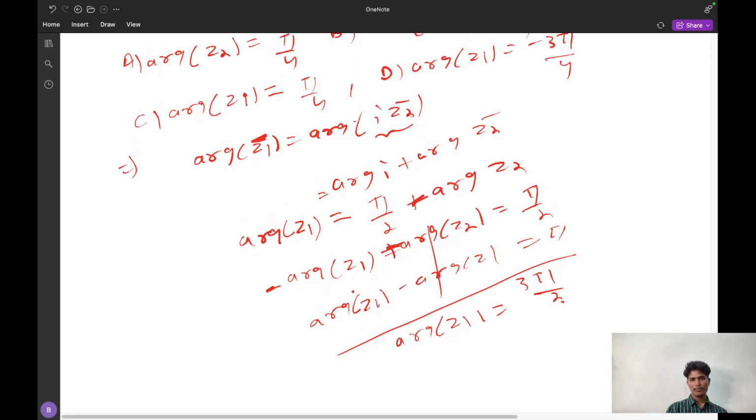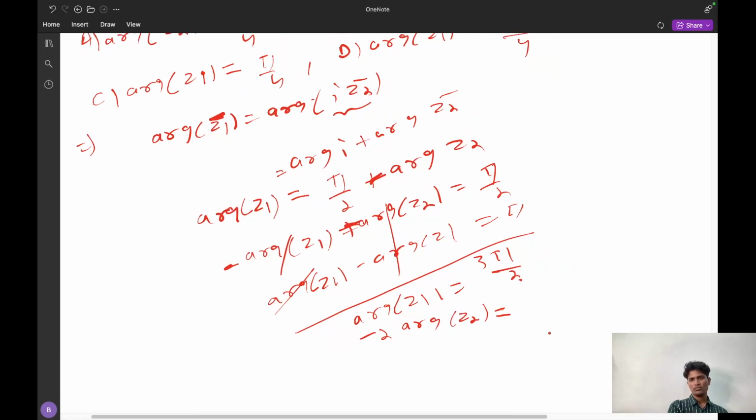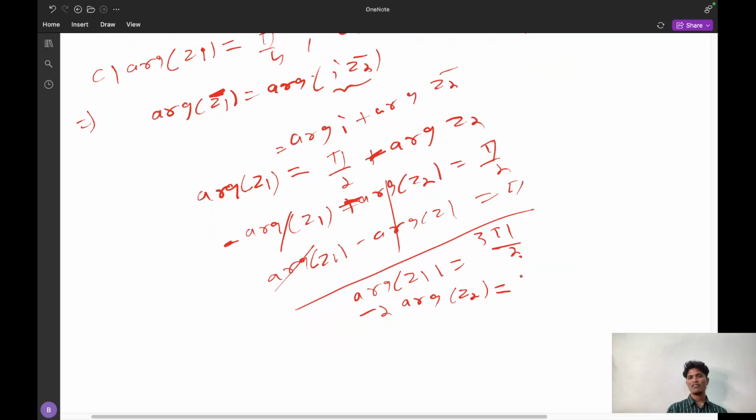It is negative here. So these two can be cancelled. So 2 minus 2 times the argument of Z2 is equal to 3 pi by 2. So the argument of Z2 is equal to minus 3 pi by 4.